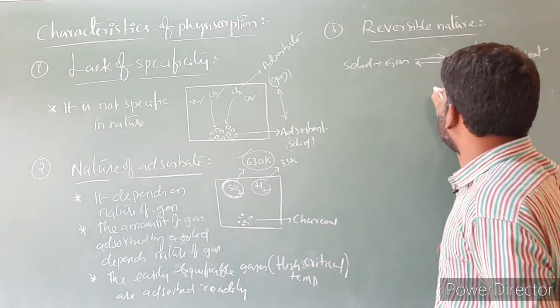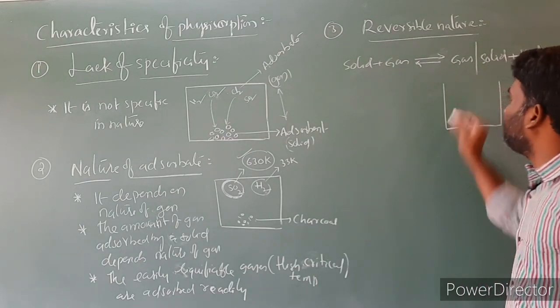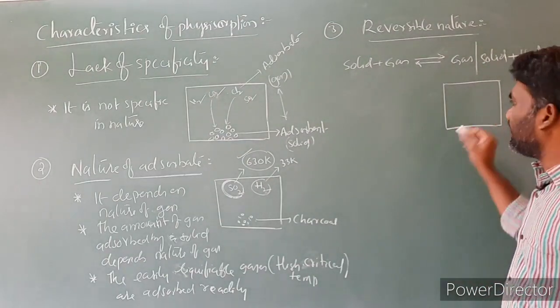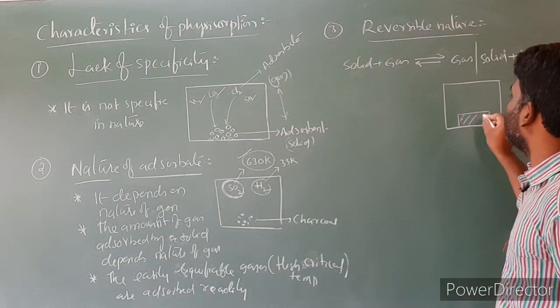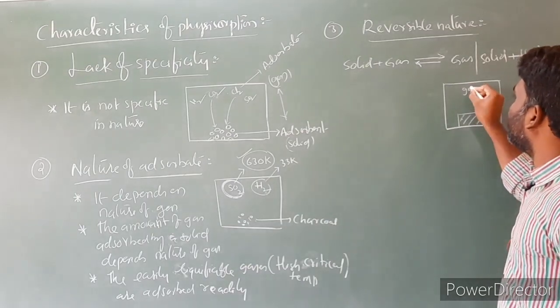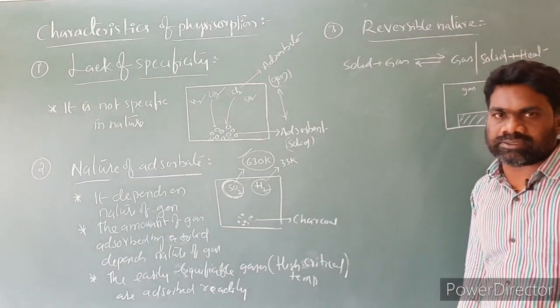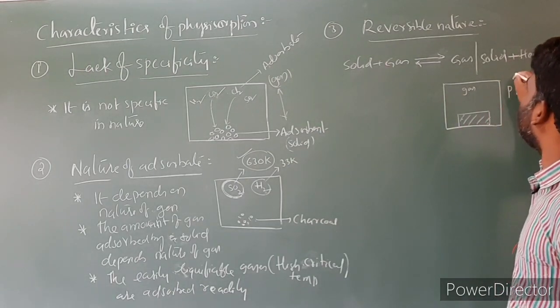I am taking an example, a closed container. In this closed container, I am taking a metallic rod, or you can take charcoal also, no problem. In this I am taking gas molecules. Then I am increasing the pressure.